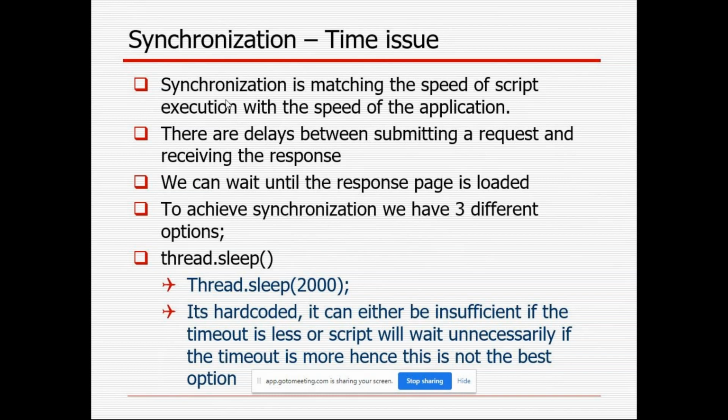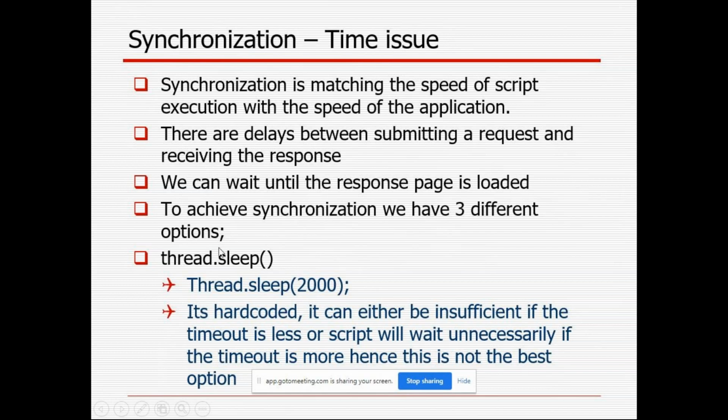So we have to give a delay at that moment. There are delays between submitting a request and receiving the response. It should load, then only we are able to find the element to enter the password or username. That moment only we will do the next action. So we can wait until the response page is loaded. For that, different synchronizations are there.